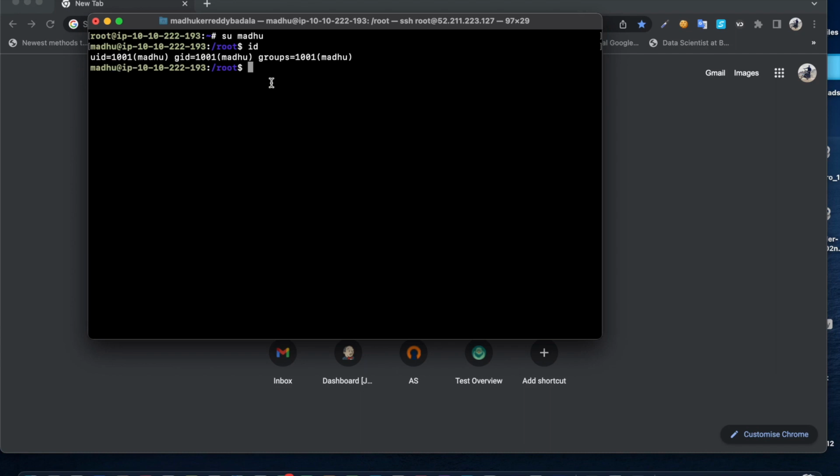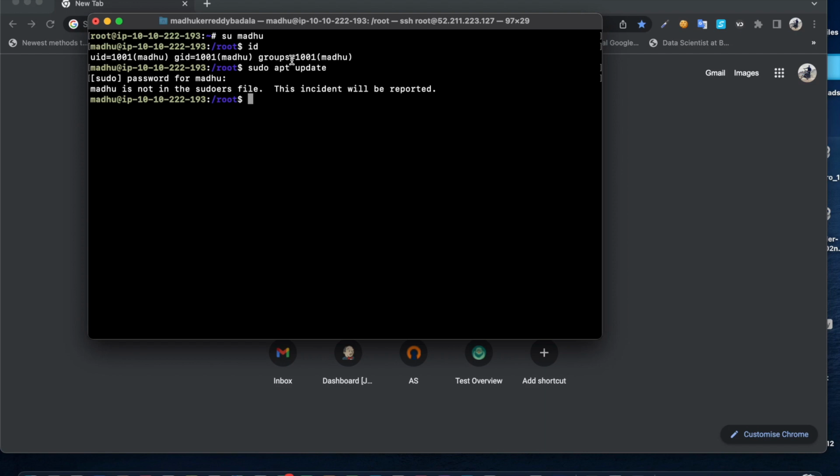If I want to run some sudo commands, for instance, sudo apt update, it says that Madhu is not in the sudoers file. So when you put sudo in front of any command, this gives privileges as a root user. As a root user, it's an admin, so you can install something and you can make any changes inside the system.